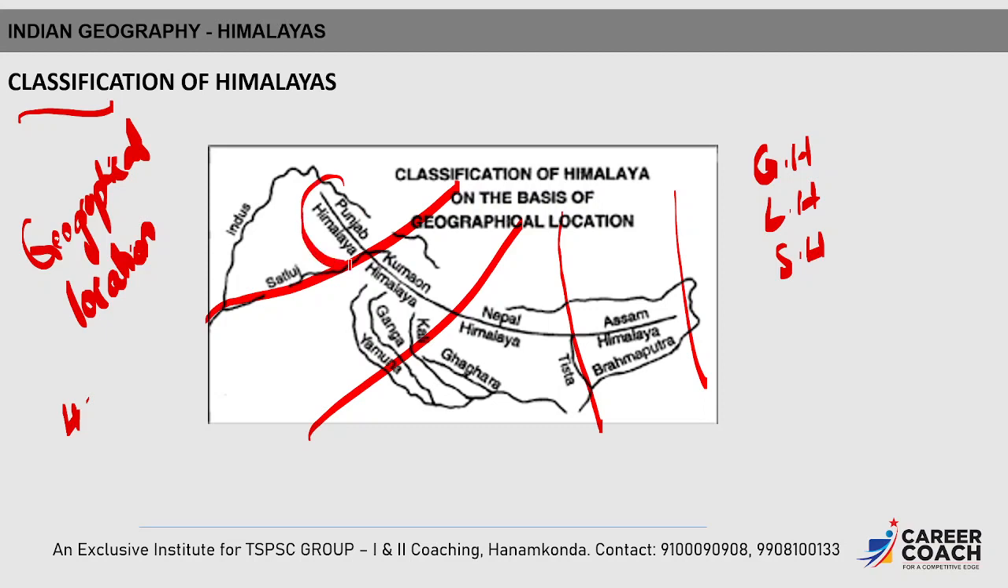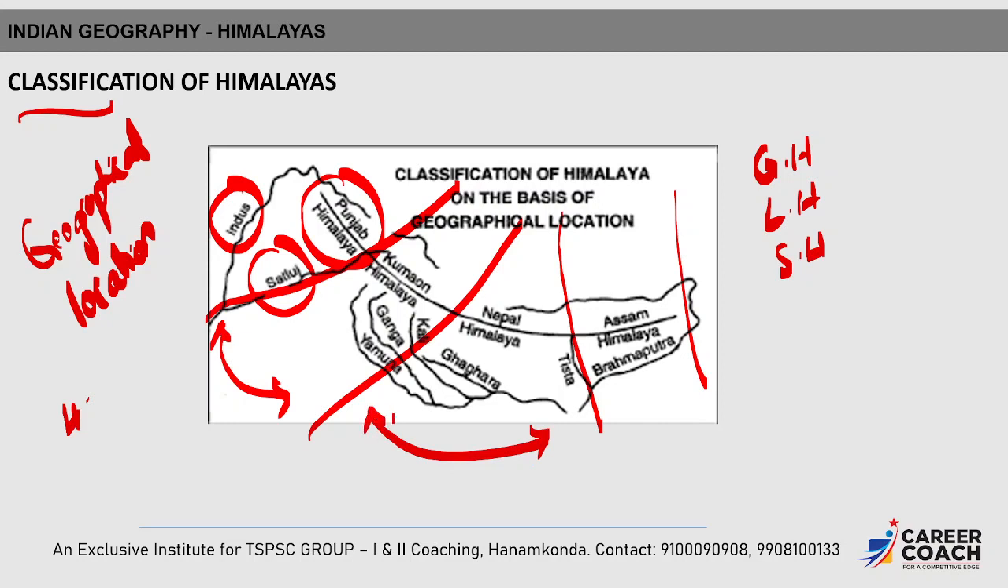Punjab Himalayas lies between the Indus River and the Sutlej River. Next, Kumaon Himalayas lies between the Sutlej River and the Kali River. Nepal Himalayas lies between the Kali River and the Tista River. Finally, Assam Himalayas lies between the Tista River and the Dihang River. The Dihang River is a tributary of the Brahmaputra.